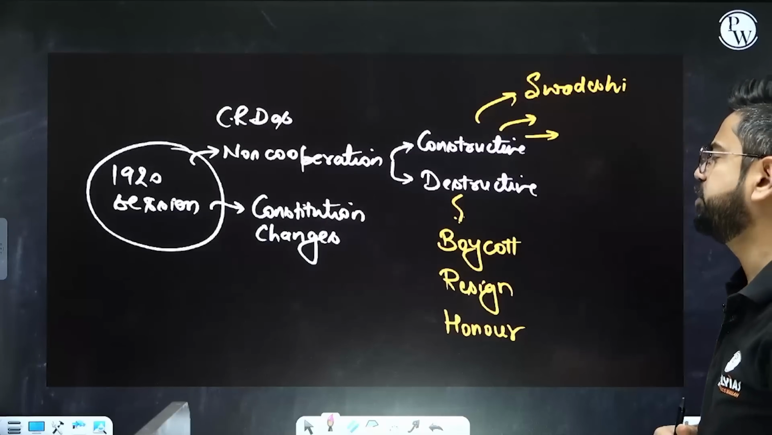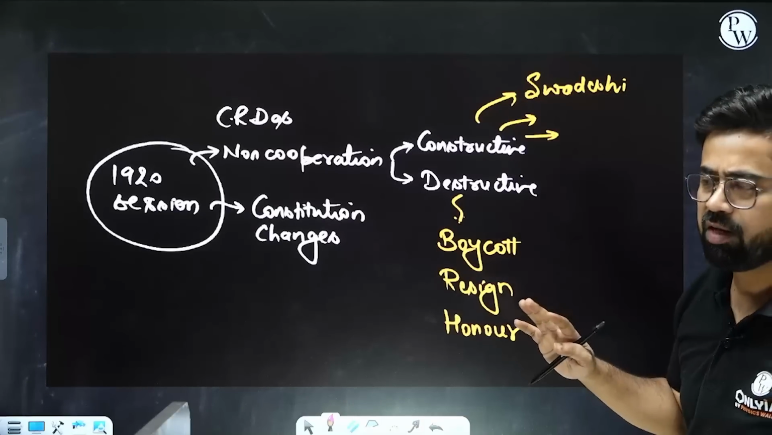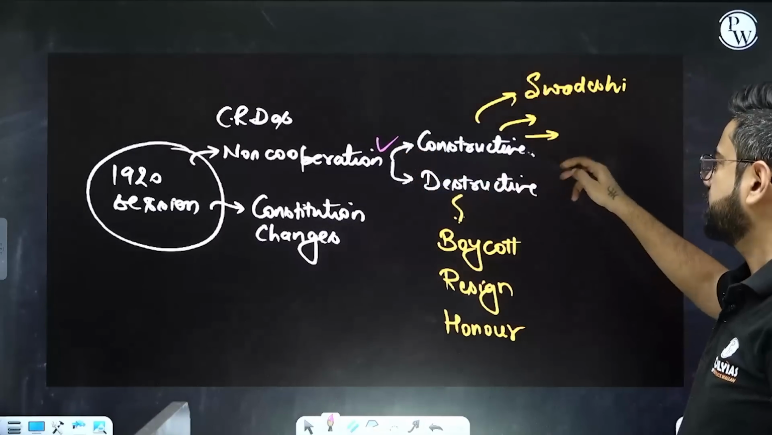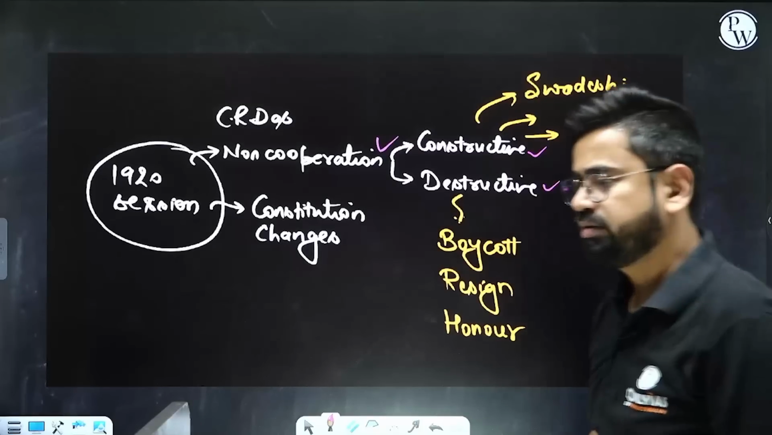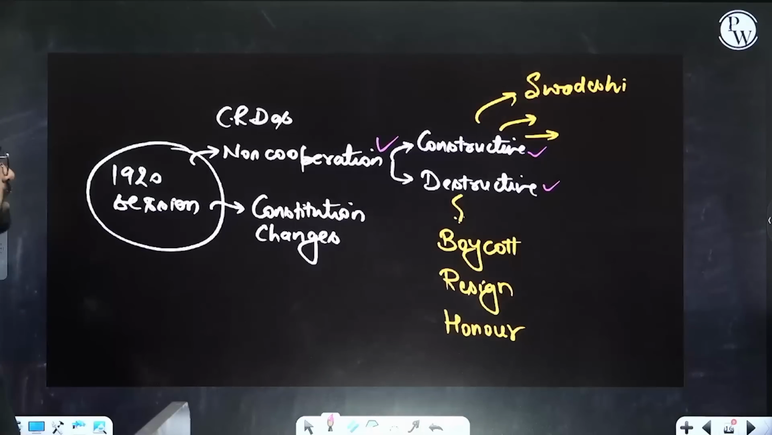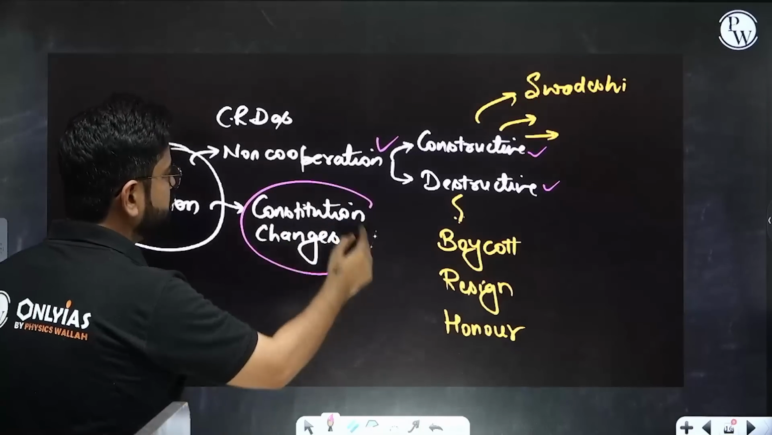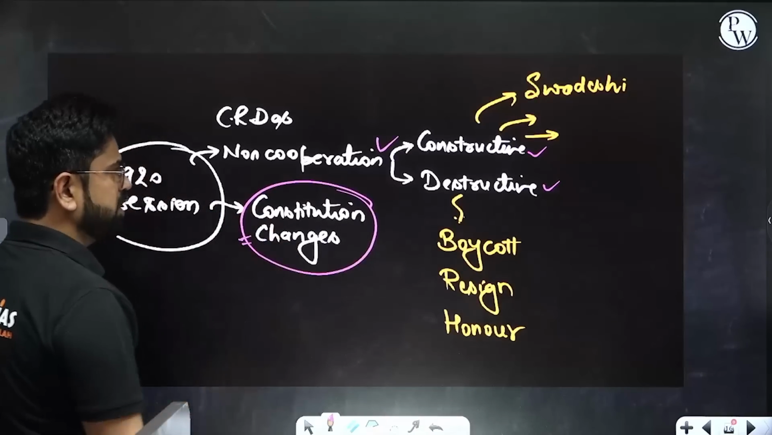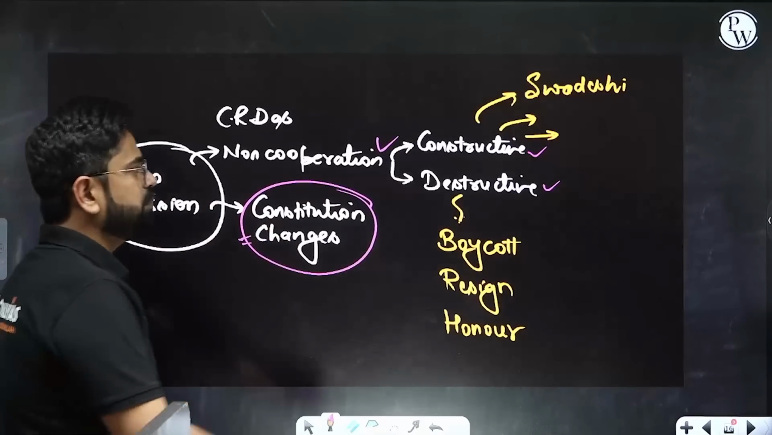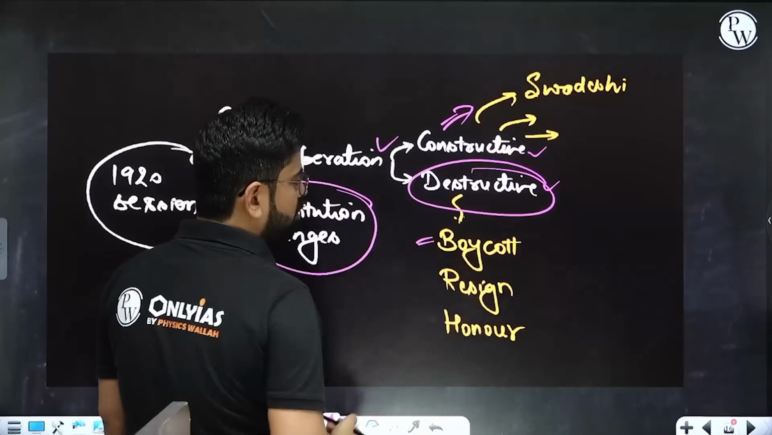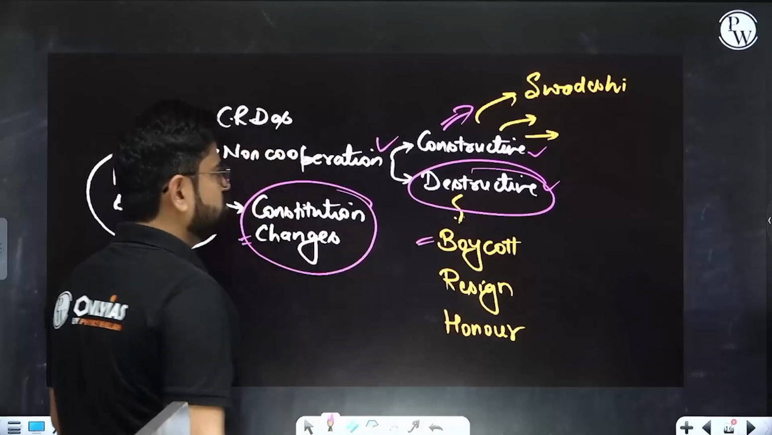So the 1920 session is very, very important. Reason: first of all, non-cooperation is accepted. Constructive and destructive, both the programs were accepted. Yeah, let's go ahead with this. Second, a lot of changes happened in the constitution of Congress. The philosophy of the Congress also changed. Again, the constructive part is about Swadeshi, same as the Swadeshi movement. The destructive part is of boycotts, similar to what we have seen in the Swadeshi movement.